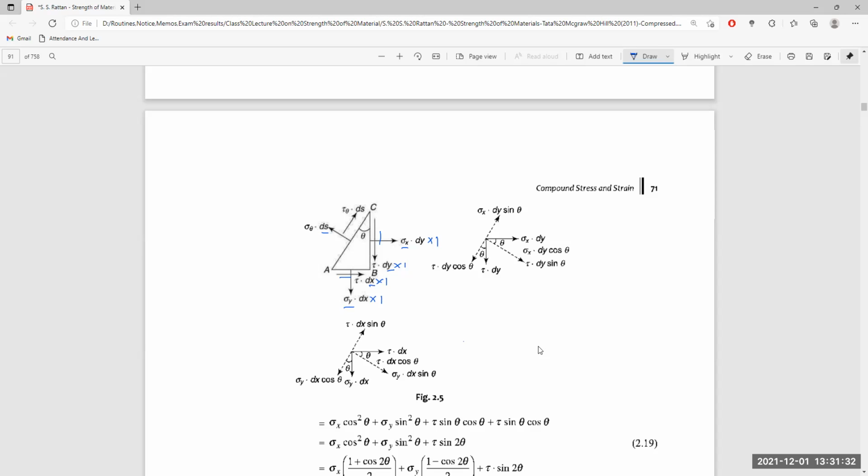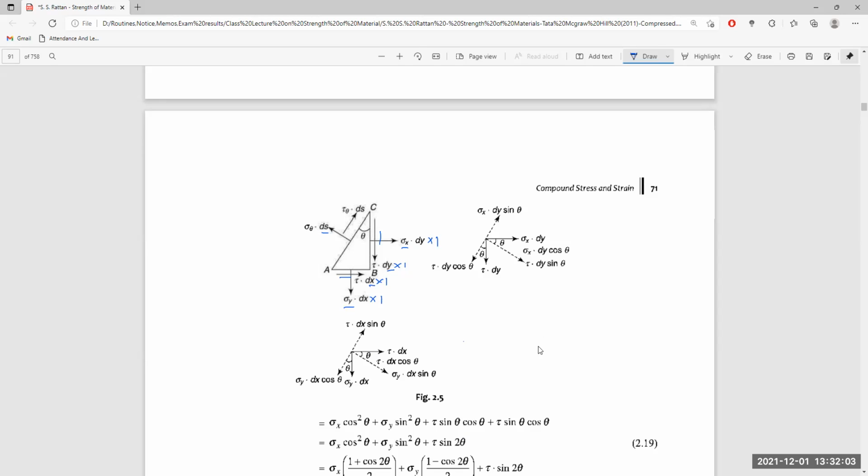the stress sigma theta ds, and the component of the stress sigma y dx acting along the stress sigma theta ds, and the component of the stress tau dy, which is also acting over the stress sigma theta ds, and the component of the stress tau dx acting over the stress sigma theta ds. So first of all,